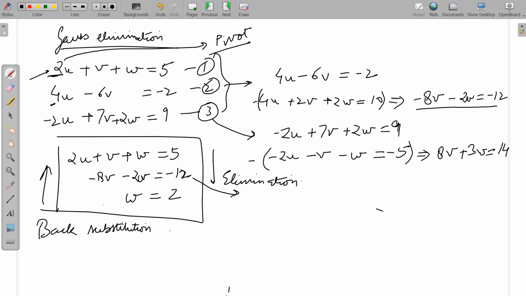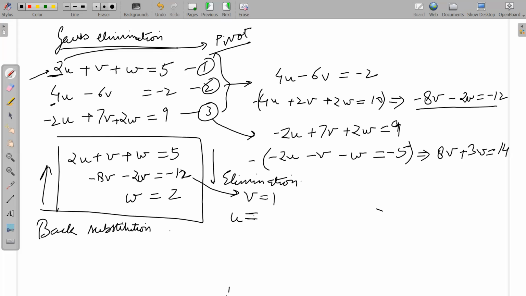Well, we can get rid of all the minuses. So 8v plus 4 is equal to 12. So v will be what? क्या है v? 1. Okay, so now you know W, you know V. You can put those into that equation. What will this give you? What will U be? 1, sir.